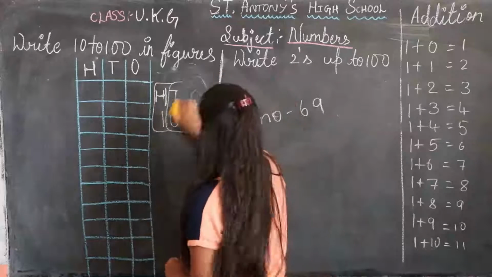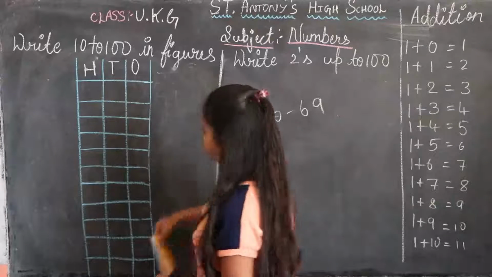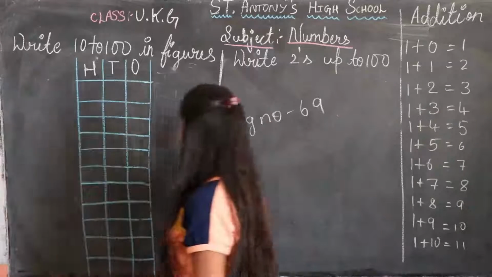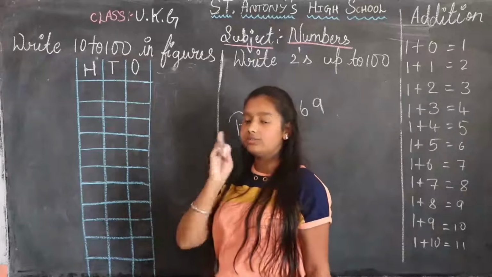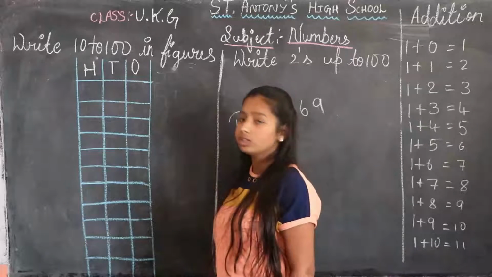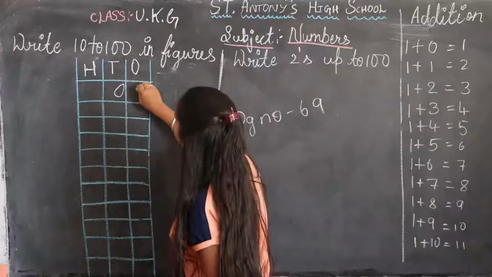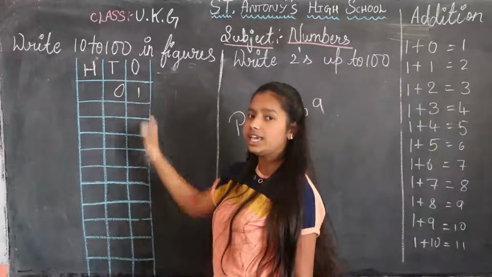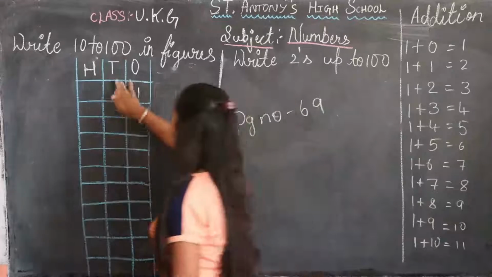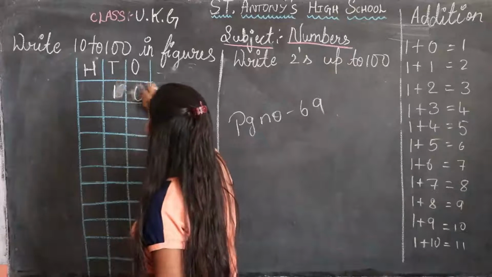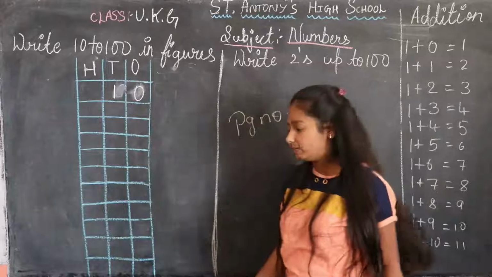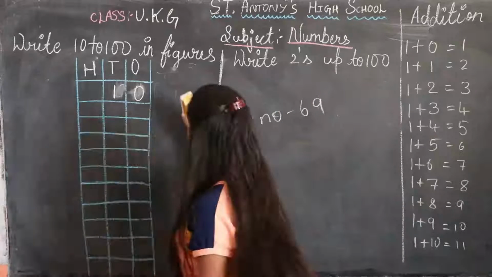Okay. Now you tell me. They are given 10. Where shall I write 1? Where shall I write 0? I write 0 here and 1 here. This is 10, yes. We should write 1, 0. This is 10. 1, 0. This is 10.